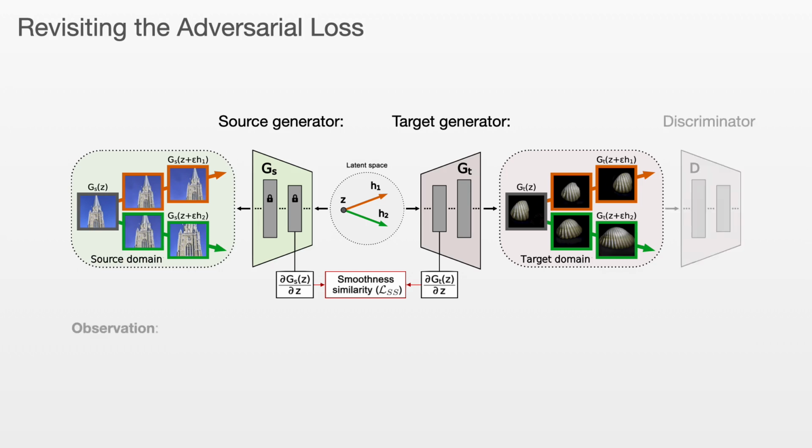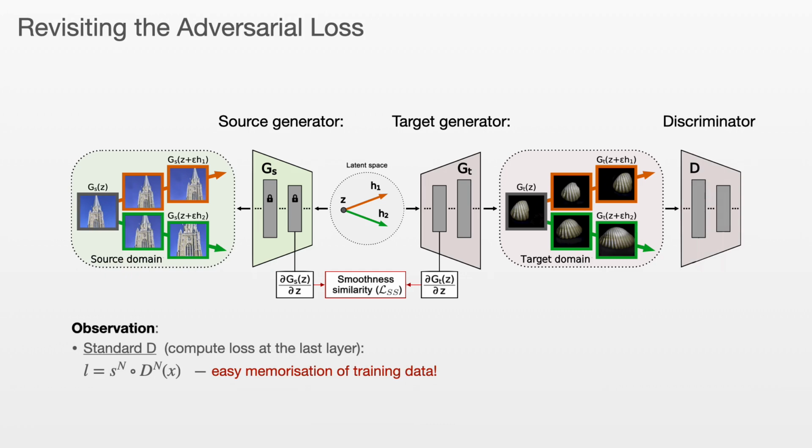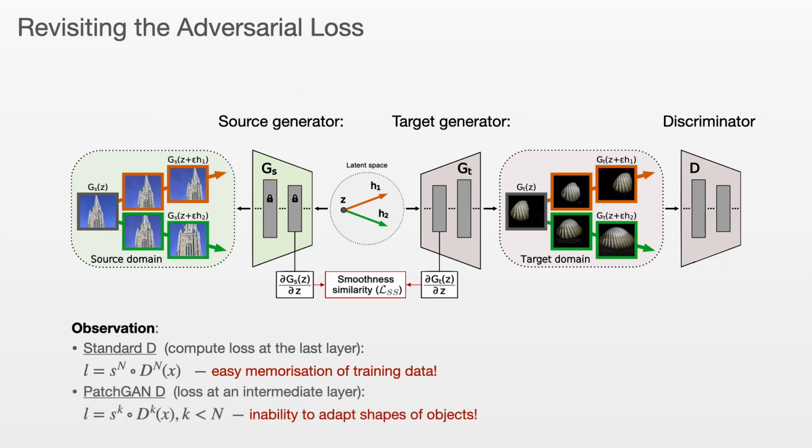Next, we revisit the adversarial loss of the discriminator. Typically, a discriminator is structured like a classification network, taking an input image and producing a single score about the image realism. In case of very limited data, this solution is prone to instabilities due to easy memorization. An alternative solution is a patch discriminator, computing the loss at an early intermediate discriminator layer. While this solution helps to overcome memorization, it still fails to adapt shapes of objects to a new domain.